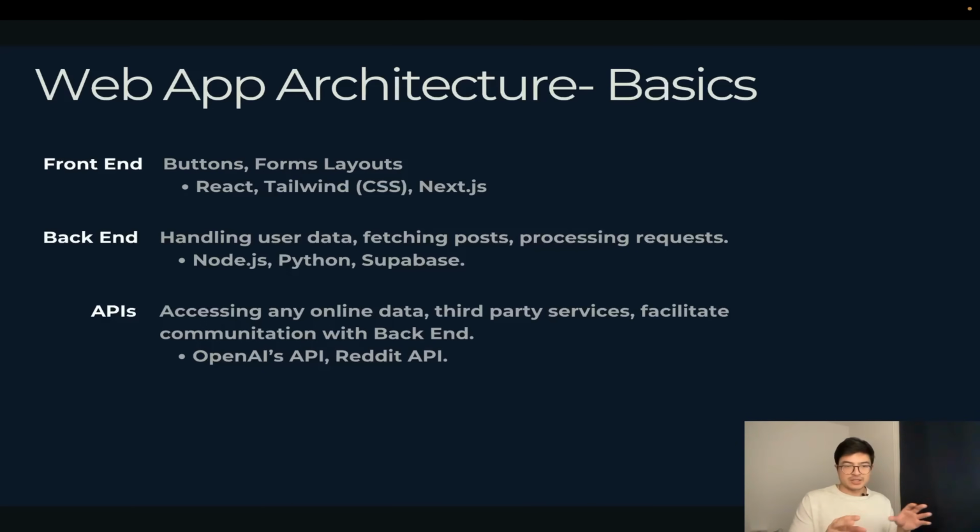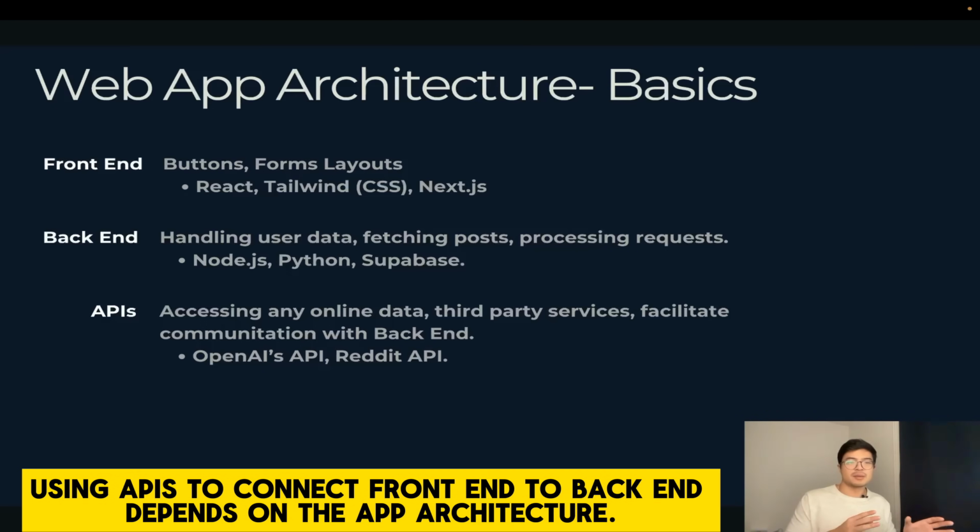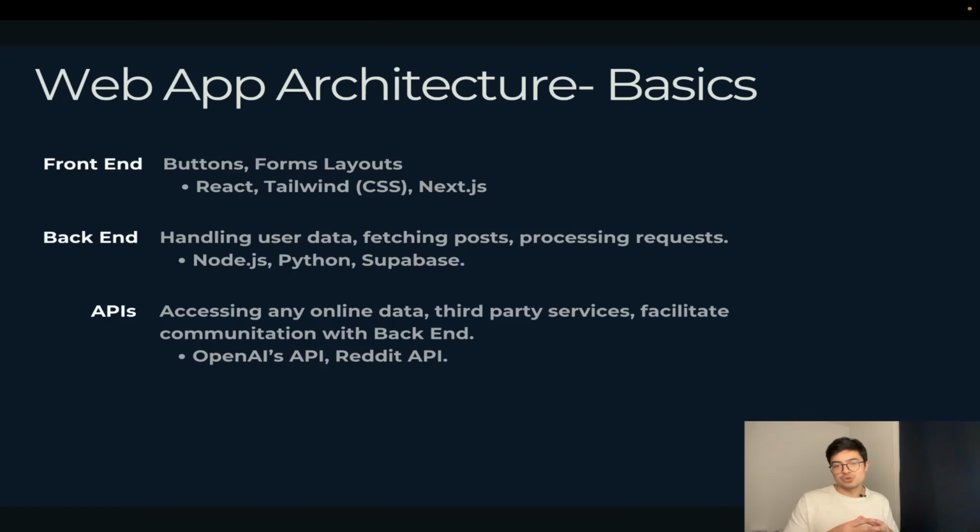And then the API just acts as a bridge in the middle to connect the front end and the back end. And you can also use it as part of the back end to connect to some APIs, for example, OpenAI APIs. If you've seen other projects that use Python, imagine there's a chatbot that someone has built on Python. In order to do the completion or generate that language model output, you will need to contact OpenAI's API. So that's what it's doing in the background. As well as facilitating the communication with the backend, it also allows you to interact with third-party services like OpenAI or Reddit.